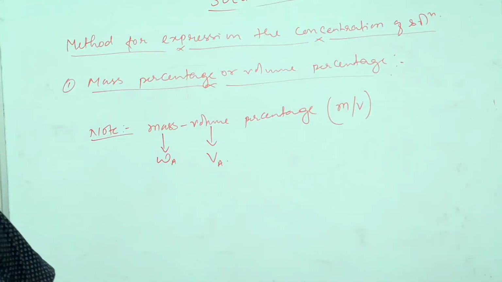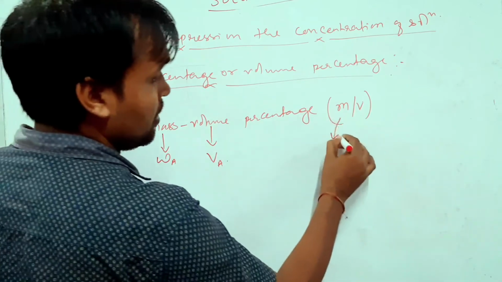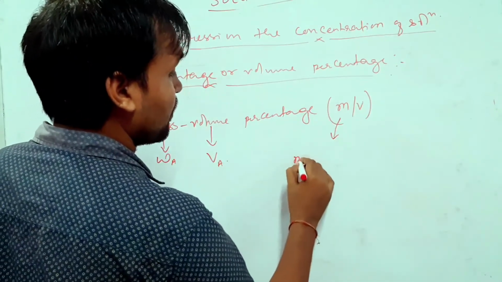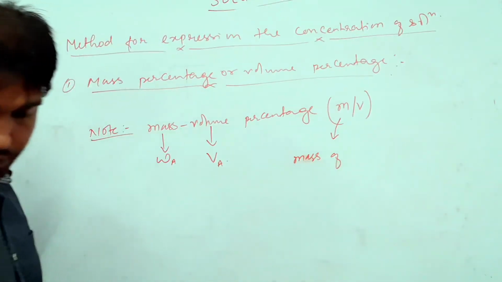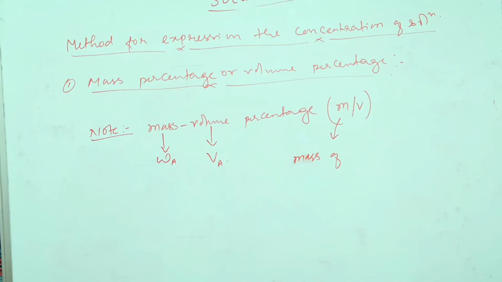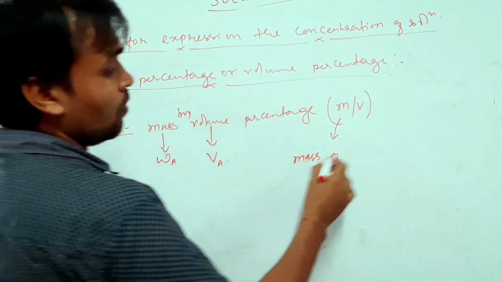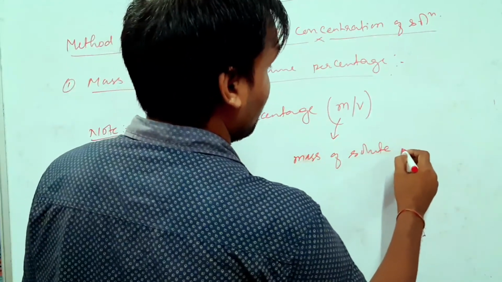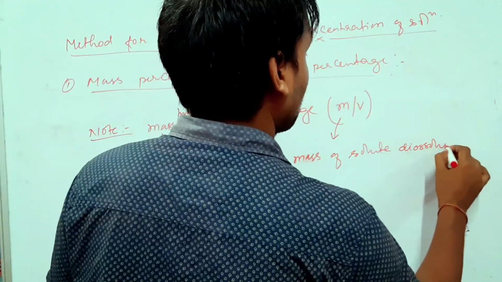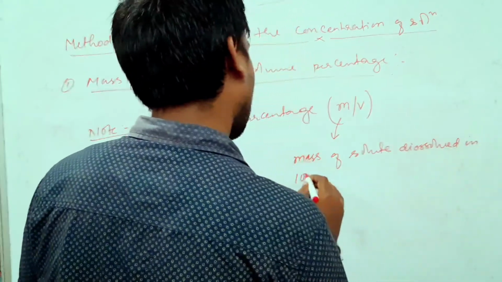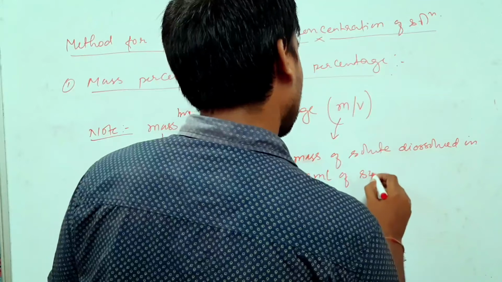What does it mean? It means the mass of a solute dissolved in 100 ml of solution. Mass by volume percentage: mass of solute dissolves in 100 ml of solution.